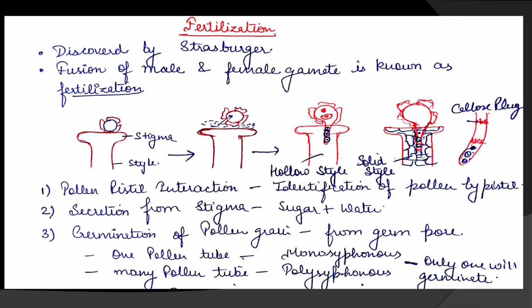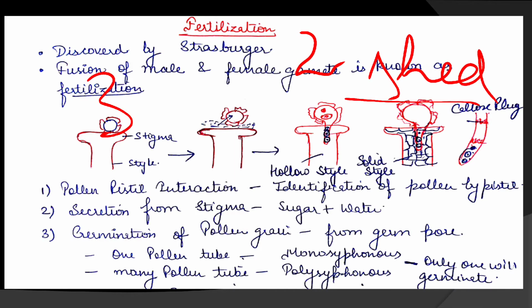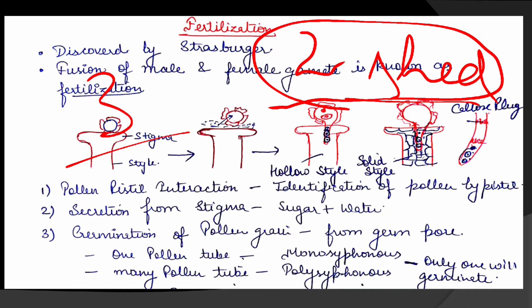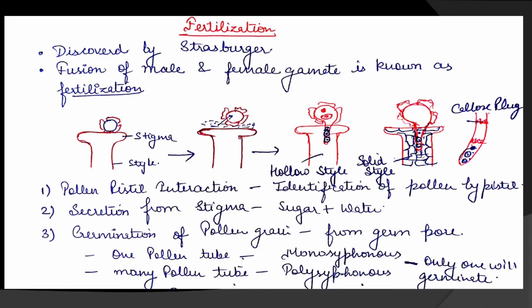We have seen that pollens are shed at the two cell stage or at the three cell stage. In most cases they are shed at the two cell stage. So if the pollen is shed at this stage, then the generative cell divides when it reaches the pollen tube, where it divides mitotically to form male gametes.